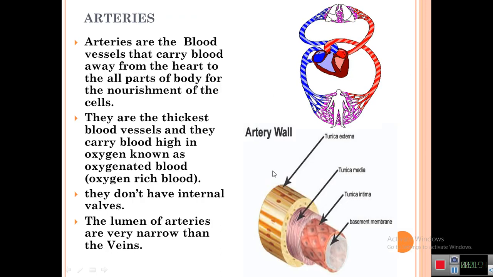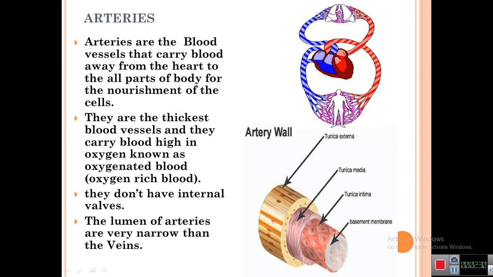Arteries. Arteries are the blood vessels which carry the blood away from the heart to all parts of the body for the nourishment of the cells or tissues. Look at this diagram. This is a heart. This artery is a blood vessel which carries the oxygenated blood from the heart. So this is a heart, and this is the artery which carries the blood from the heart to all parts of the body. Suppose lungs and whole body parts like arms, legs, head, and so on.